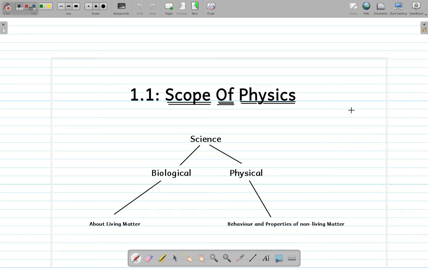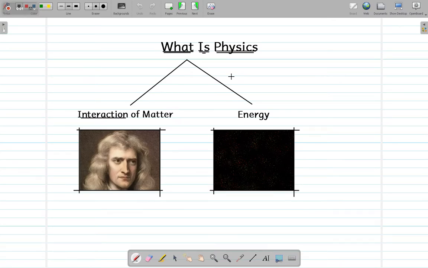For example, you can think of anything like a spaceship which goes to space, which helps to transport humans to space. All these things which are related to non-living matter are related to physical sciences. Now, on the next page, you can see what physics is about. So physics is about matter and energy.